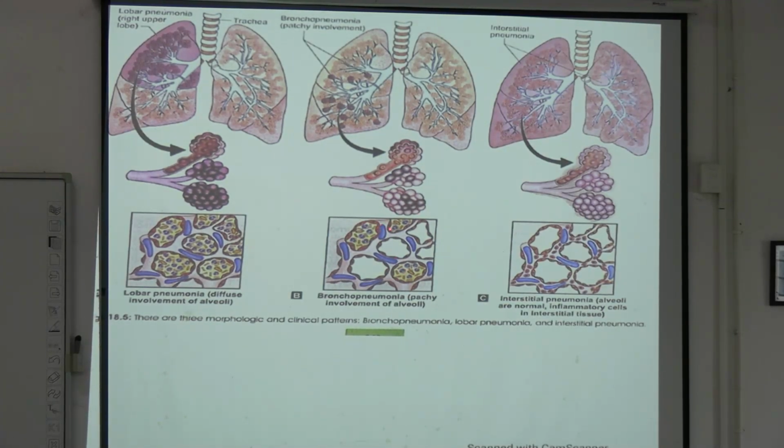and this is the involved alveoli. These are the uninvolved alveoli. So that is patchy involvement. Whereas the third one is interstitial pneumonia, which I just told you a few minutes back. In interstitial pneumonia, the alveoli are not involved. Rather, you get the neutrophilic infiltrates into the what? Those are the interstitial tissue. You get the neutrophilic infiltrates into the interstitial tissue.